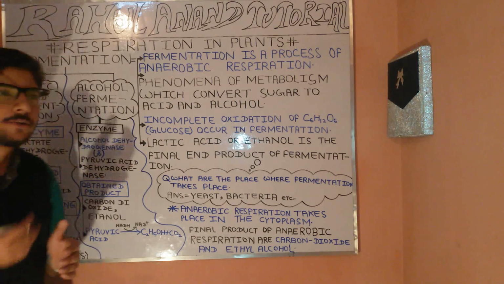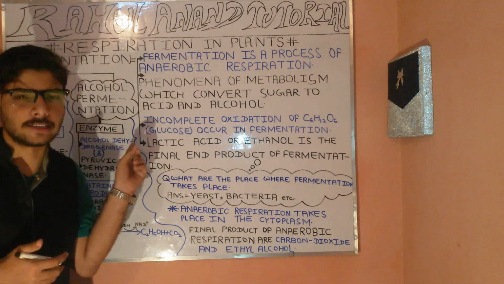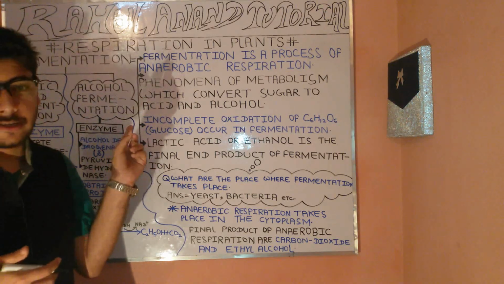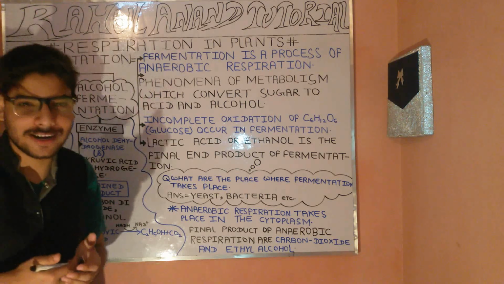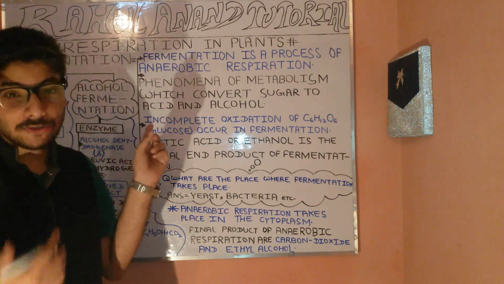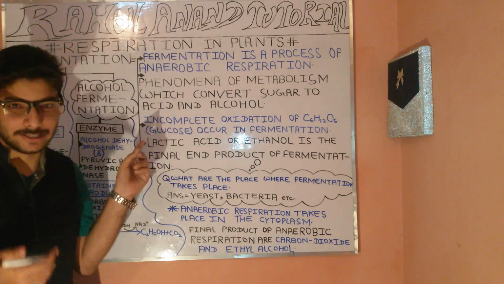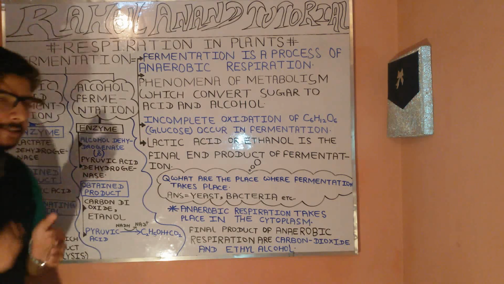Now, let's proceed with the second example, the alcoholic fermentation. In this case, the enzymes being used are alcohol dehydrogenase as well as pyruvic acid dehydrogenase.